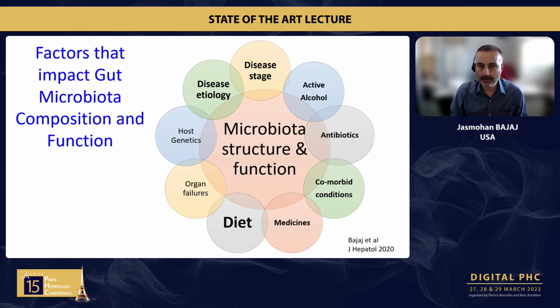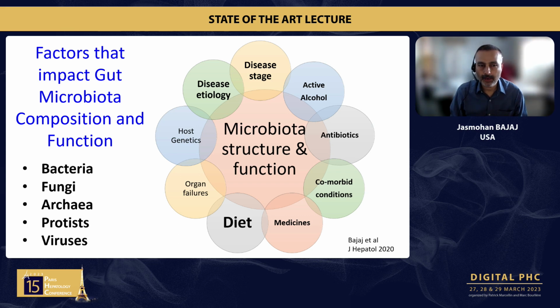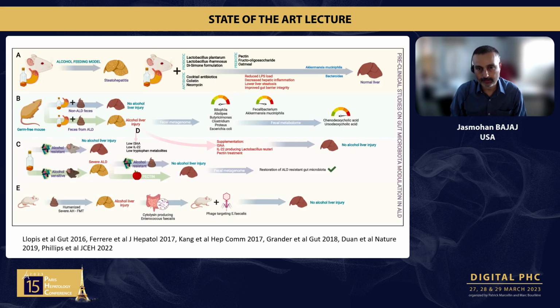So the gut microbiota is a very complicated organ. The structure and the function are all very important, and they are associated with multiple changes. Microbiota consists not only of bacteria, but fungi, archaea, protists, and viruses, and that can be affected by multiple things, including diet, alcohol, disease etiology, and organ failures. So it's important for us to control all of these when we are actually evaluating.